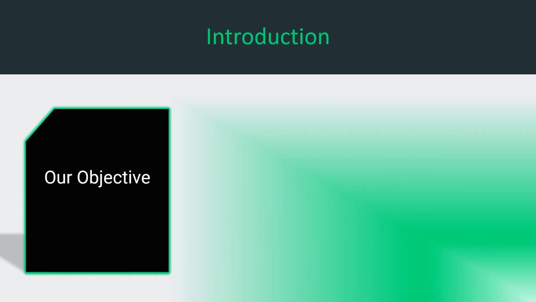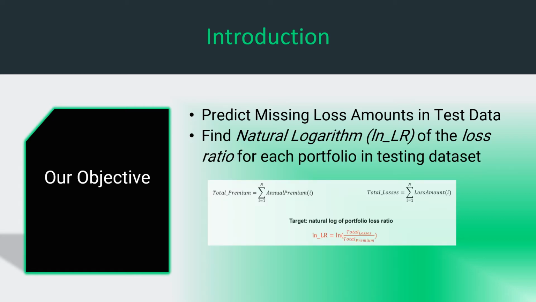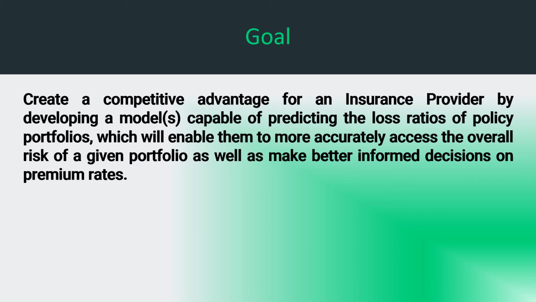The objective of our project was to first predict the missing loss amounts in the testing data as just mentioned. Secondly, we used that prediction to in turn calculate the loss ratio and natural logarithms for the portfolios in our testing data set. This brings us to the overall goal of our project, and that is to create a competitive advantage for an insurance provider by developing a model or models capable of predicting the loss ratios of policy portfolios, which will in turn enable them to more accurately assess the overall risk of a given portfolio, as well as make better informed decisions on premium rates.